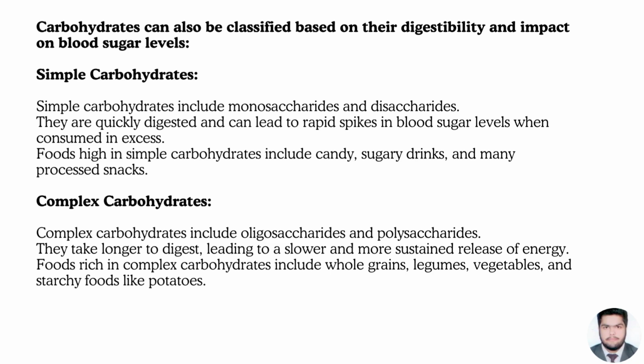Complex carbohydrates. Complex carbohydrates include oligosaccharides and polysaccharides. They take longer to digest, leading to a slower and more sustained release of energy. Foods rich in complex carbohydrates include whole grains, legumes, vegetables, and starchy foods like potatoes.